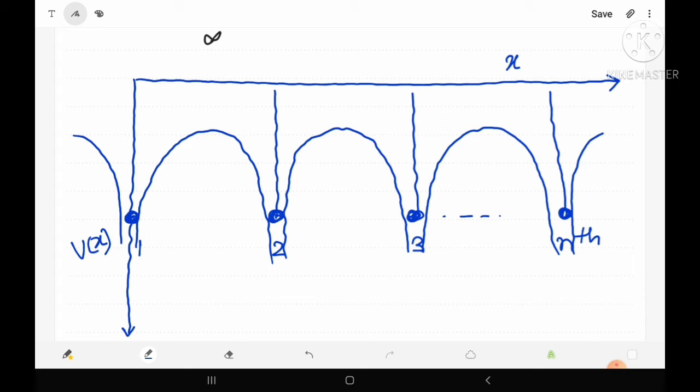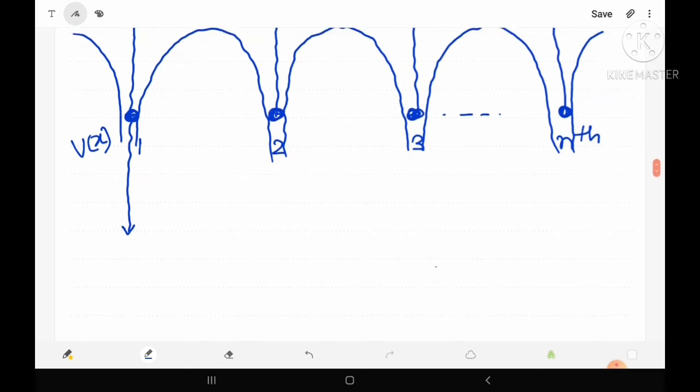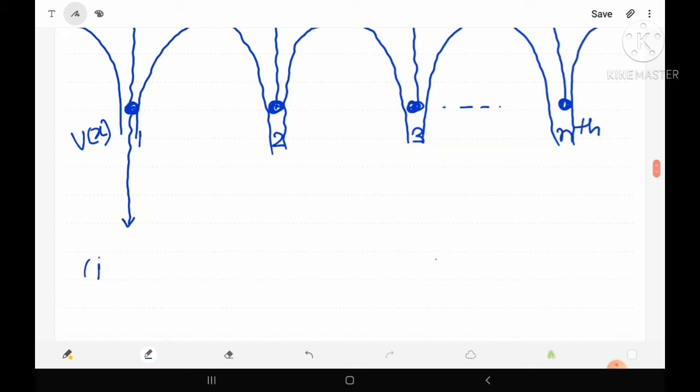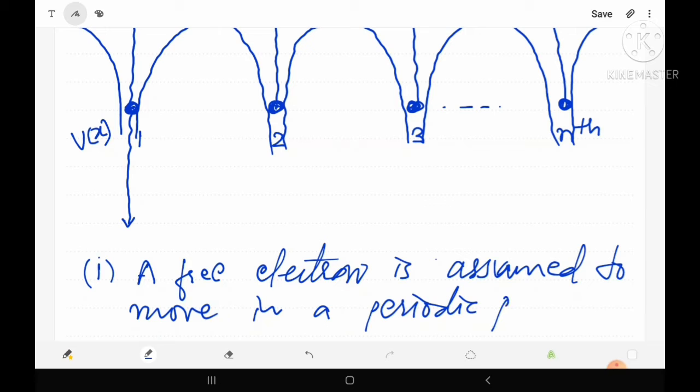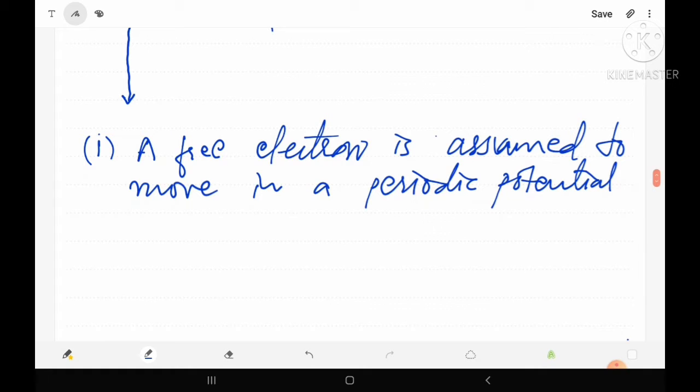From this curve it is clear that the first thing is that a free electron is assumed to move in a periodic potential, that is due to the regularly arranged atoms.